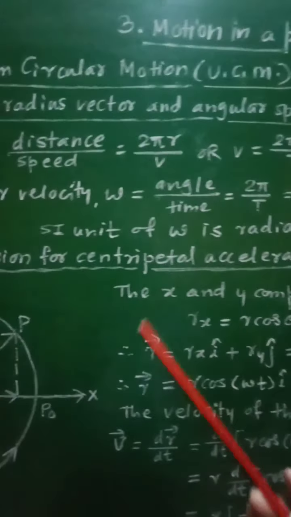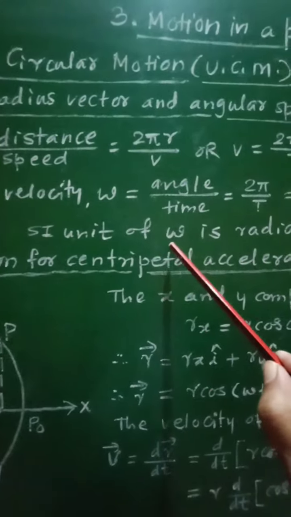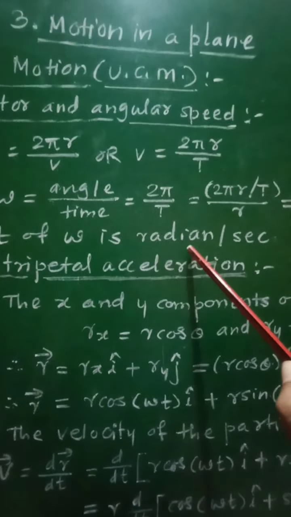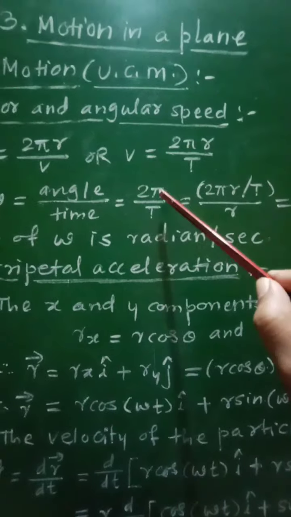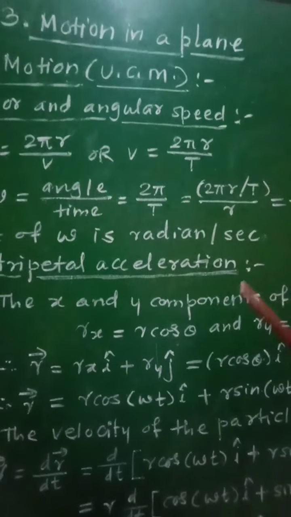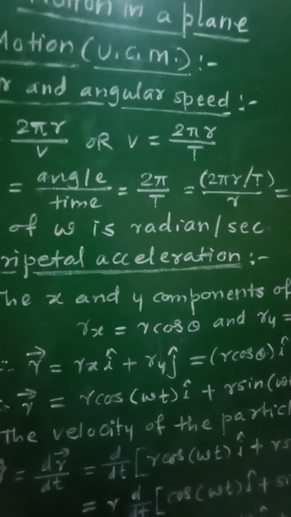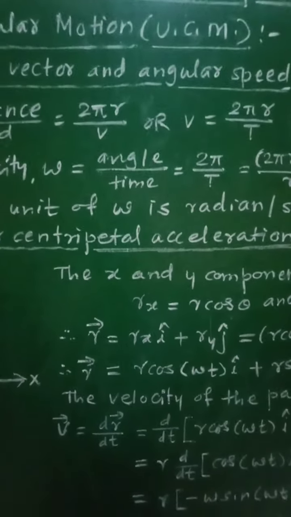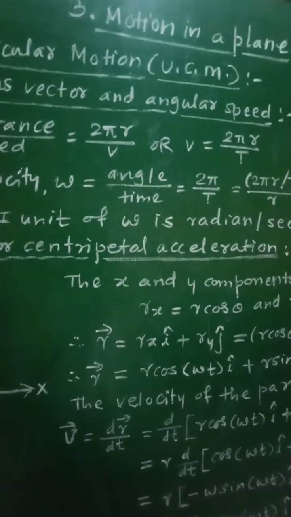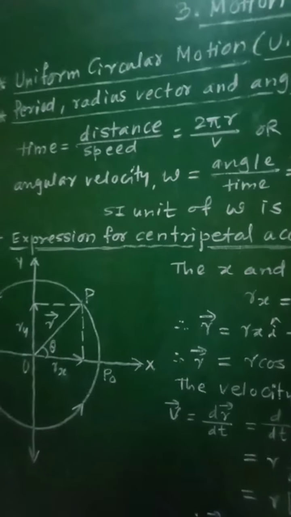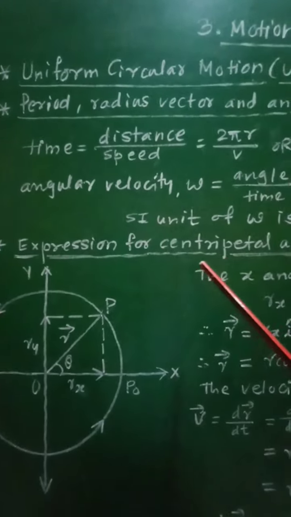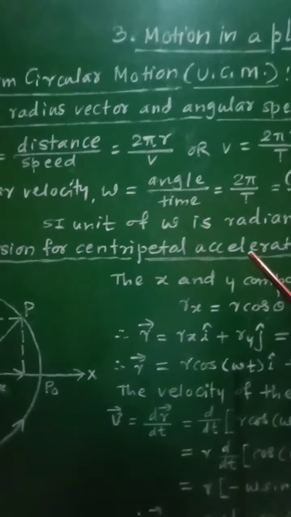Now the SI unit of this angular velocity omega is radian per second, because it is 2 pi upon T, and therefore the SI unit of omega is radian per second. And now let us see the next point, that is we have to obtain the expression for centripetal acceleration.